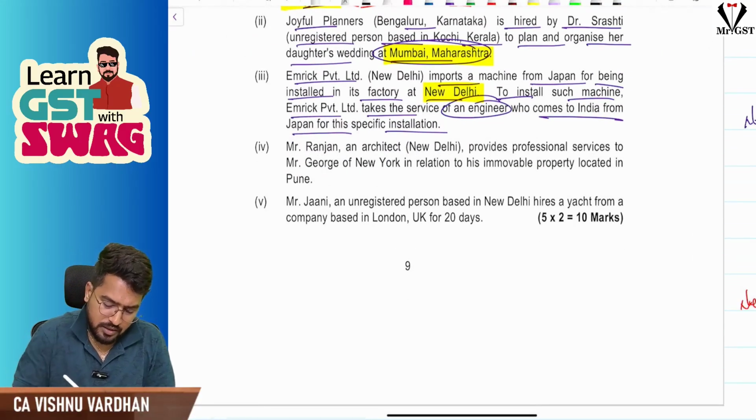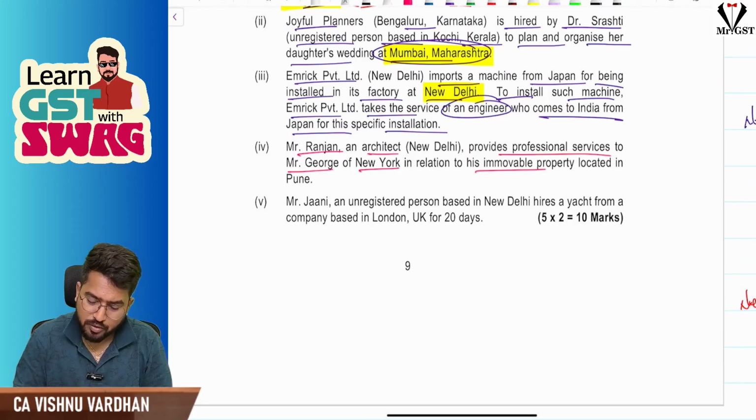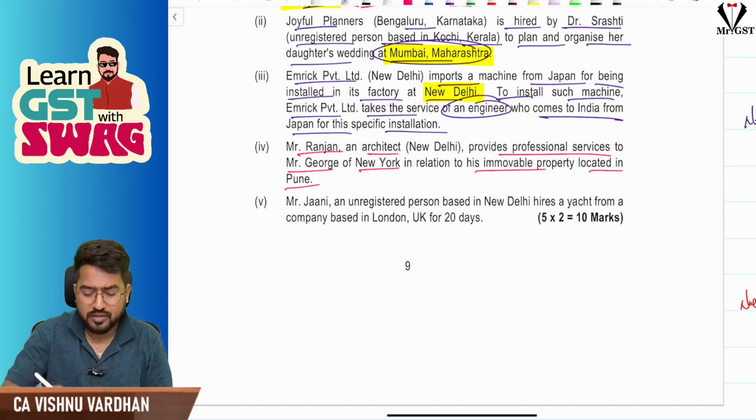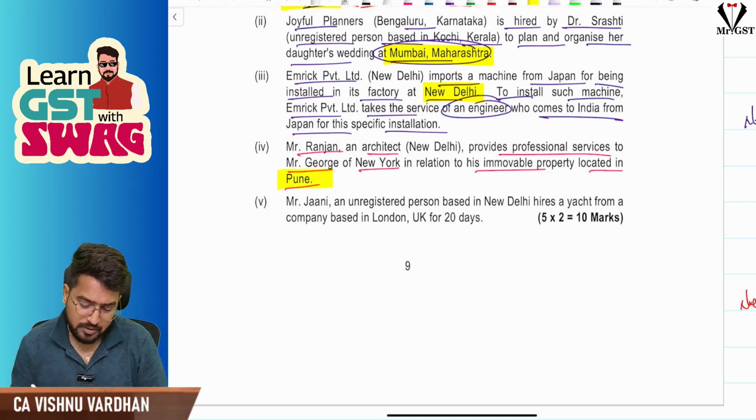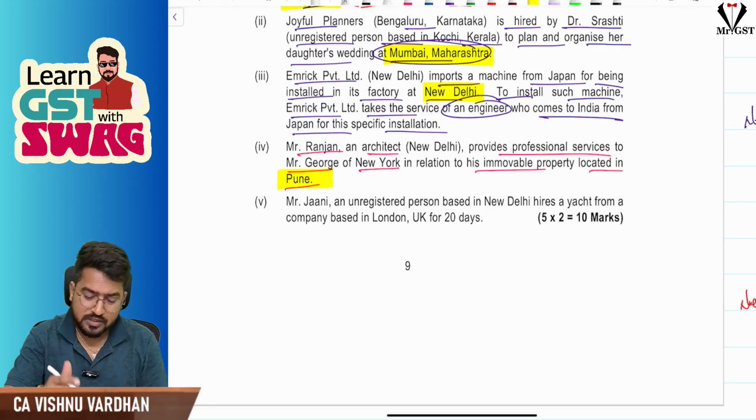Next, Ranjan Architect provides professional services to George of New York in relation to immovable property located in Pune. So the immovable property is located in Pune. Pune will be the place of supply. You can write down the reasonings, all these things.